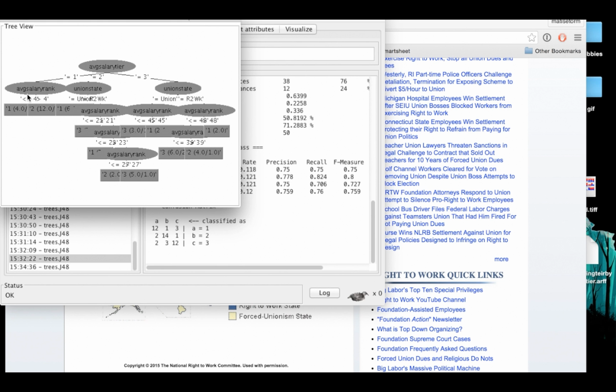So given the amount of salary that any given state pays versus whether it's a union state or not, this can pretty quickly determine how well someone will do on the math score. So the highest value for predicting the tier that you will fall in as a state for reading is math, and the highest predictor for that is actually union state and average salary rank. Okay.